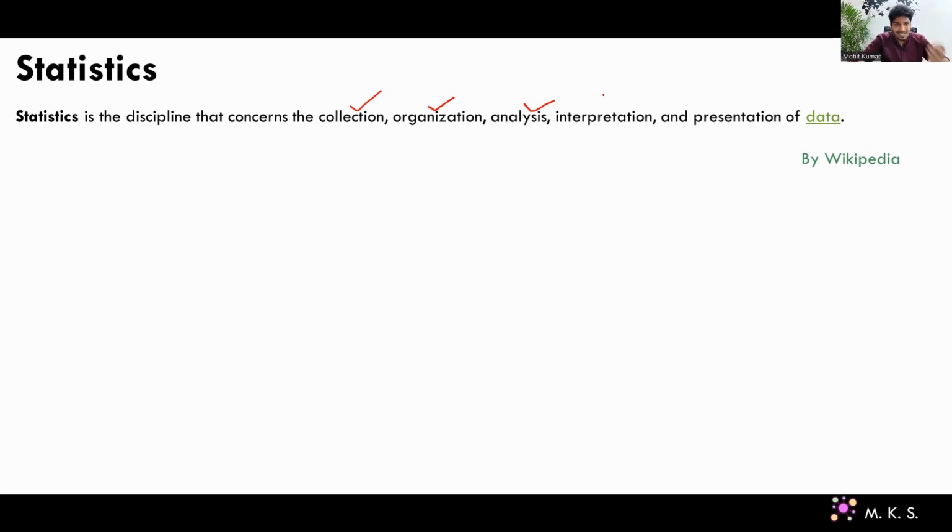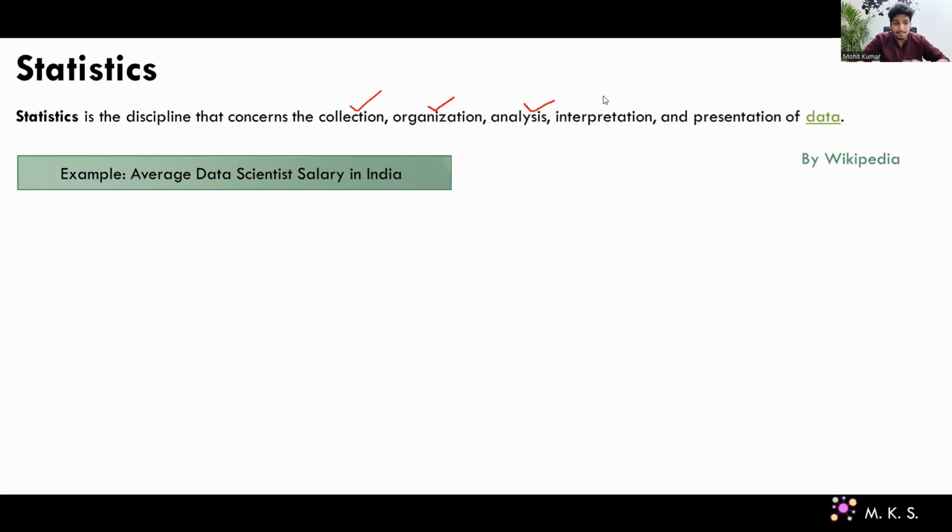Let's try to understand this definition using a simple example, guys. Just imagine that, being a statistician, you need to calculate the average data scientist salary in India. That's the problem. Now you have to think from the statistician's mind: how can we do that? There are more than 10 lakh data scientists in India. How can you collect their salary information? You can't go to individual data scientists and ask about their salary, right?